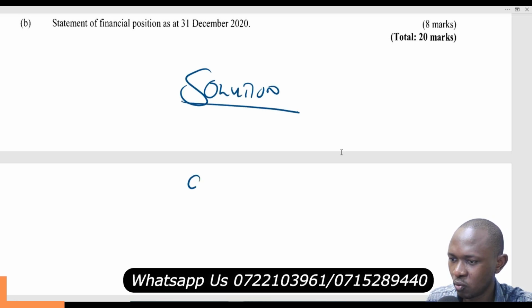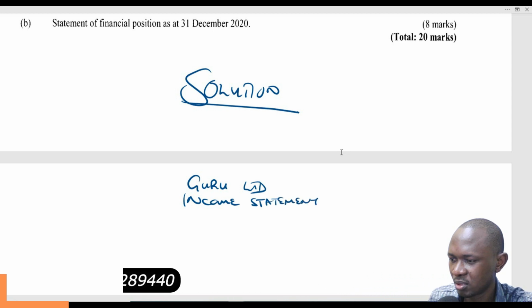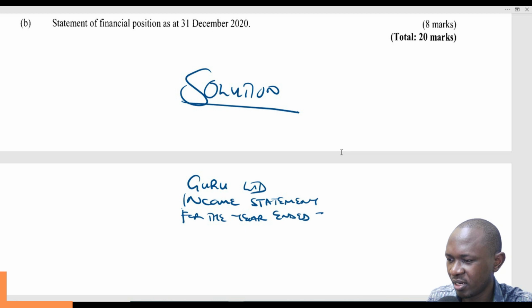So this is Guru Limited income statement for the year ended 31st December 2020, like that.